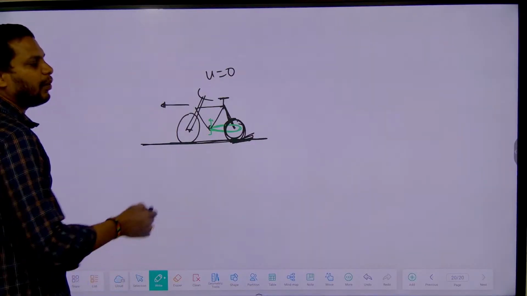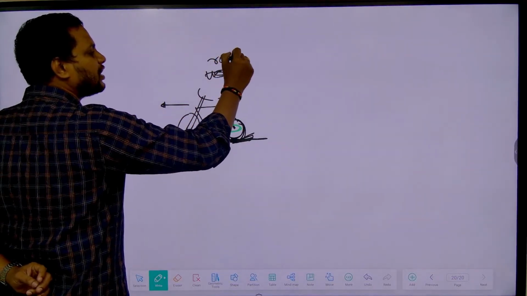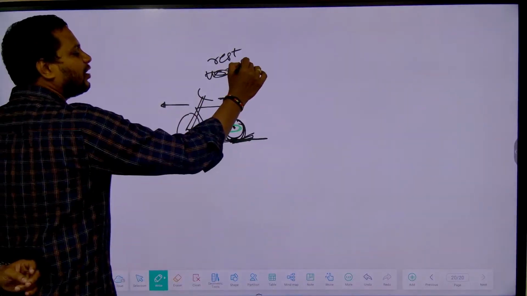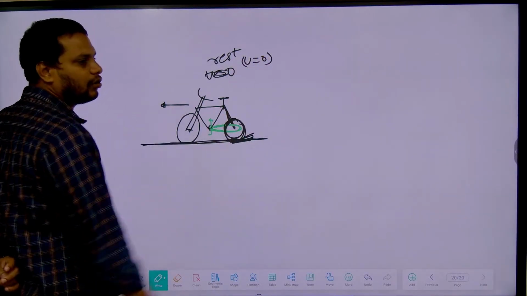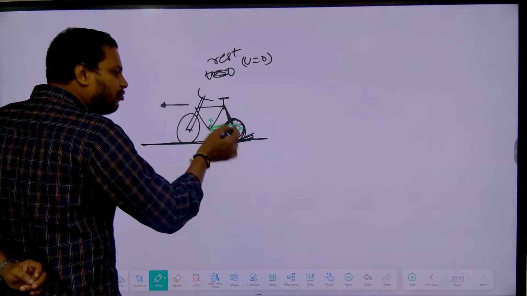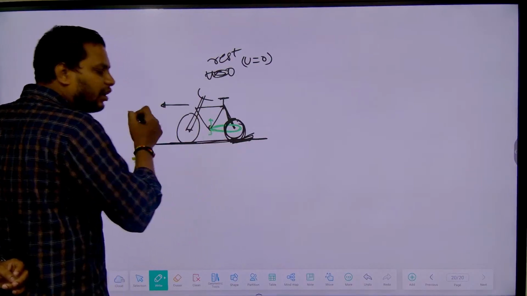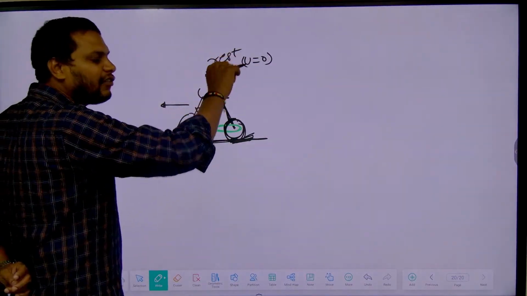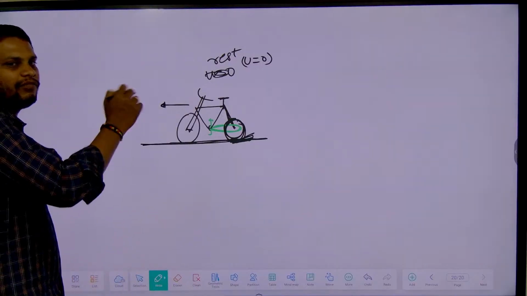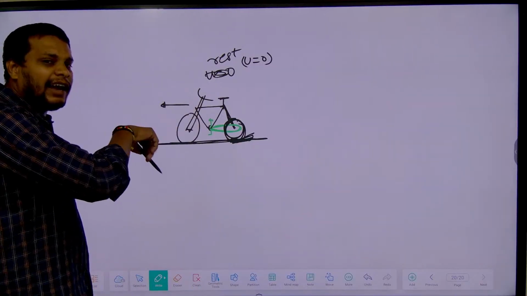So initially let us take this bicycle is at rest. Initially this bicycle is at where? Rest. When the bicycle is at rest, the velocity is 0. Now whenever we are pedaling, it will move in the forward direction, right? Which means that it is starting from where? Rest, and it is getting some velocity, and it is getting accelerated.